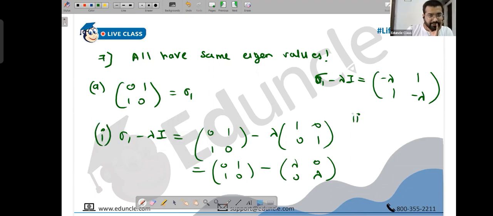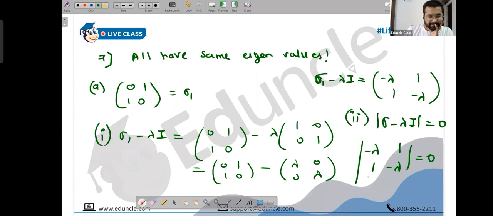Step 1 done. Second step, you equate the determinant of this with 0. So the determinant, minus lambda times minus lambda minus 1 times 1, is 0. This gives lambda square minus 1 equals 0. It means lambda square is 1, so lambda is plus or minus 1. Everybody should now have the same eigenvalue. That's what they are claiming. Obviously, the Pauli matrices must be something special, that we have so many things coming up together for each of them. Lambda is plus or minus 1.